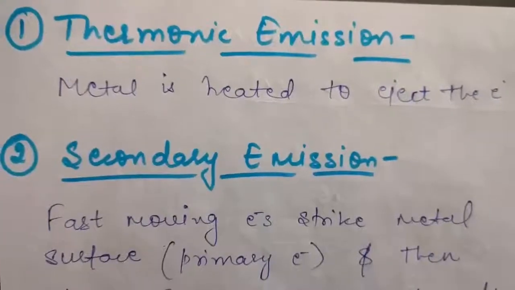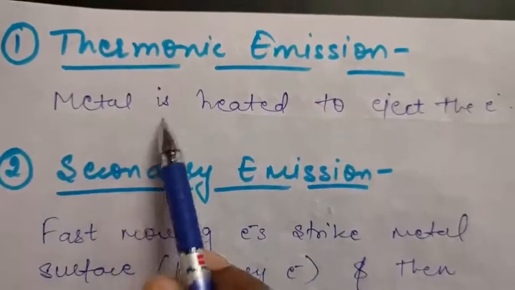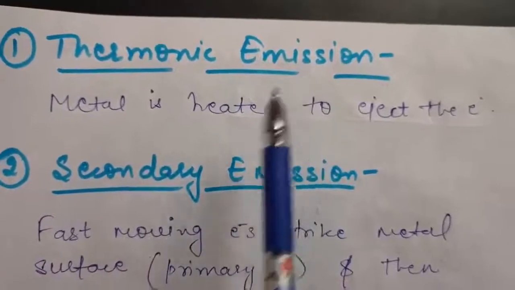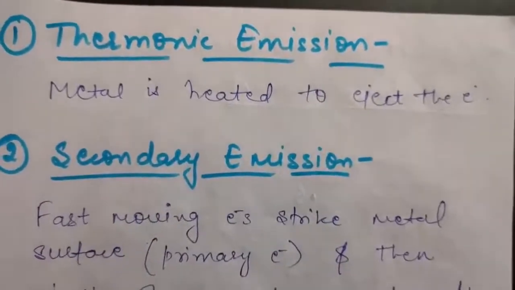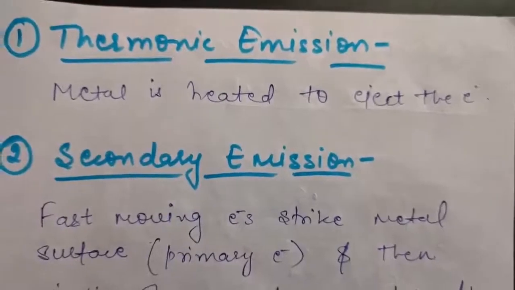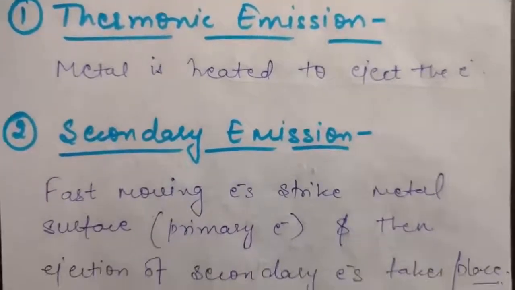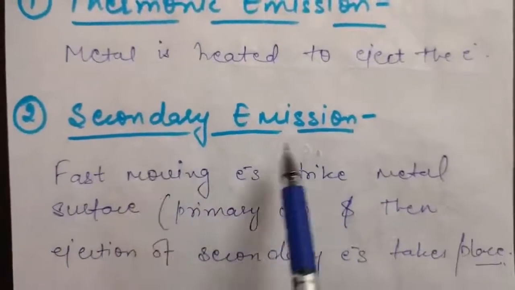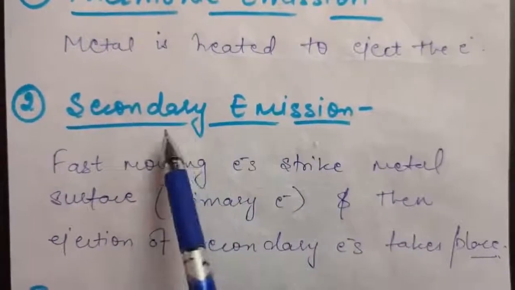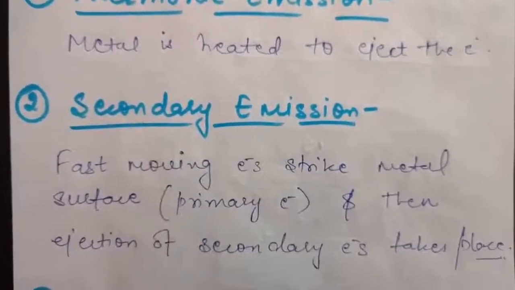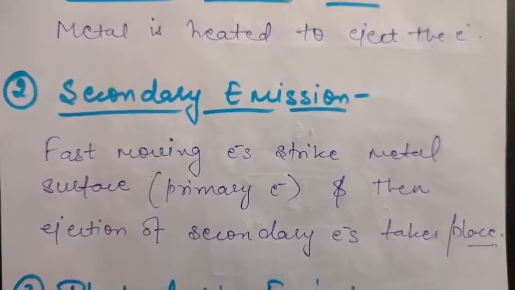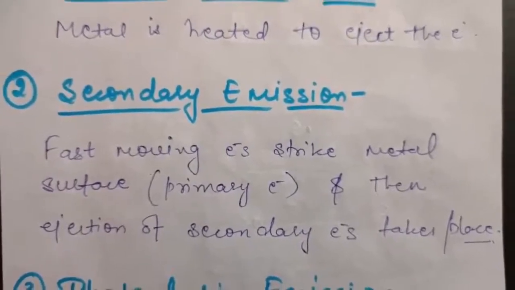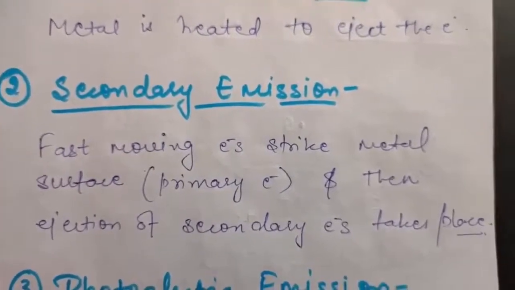So there are various types of emission. First is thermionic emission. In thermionic emission, the metal is heated to eject the electrons from its surface. Second is called secondary emission. As the name makes clear, there will be two types of electrons, primary electrons and secondary electrons.